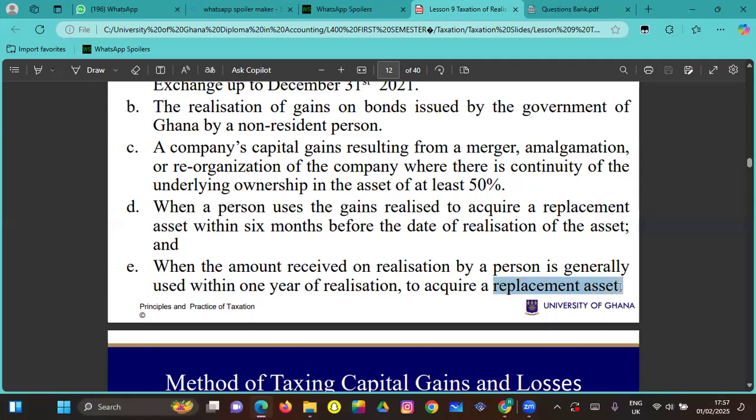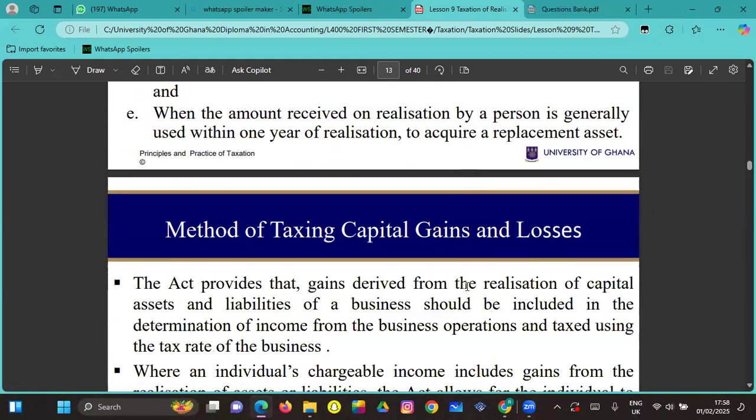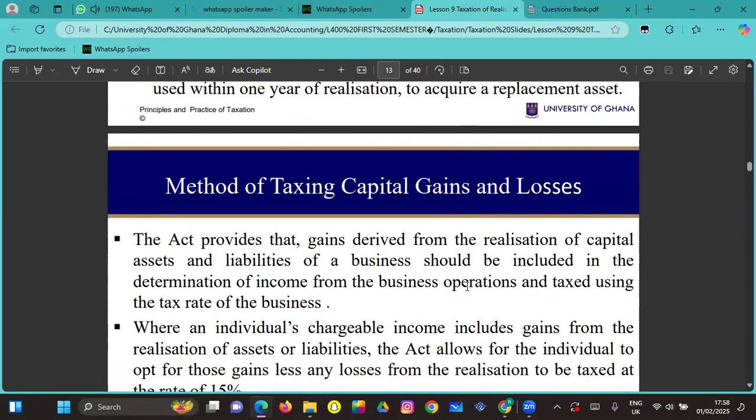So let's say you sold a house or you had a gain on a house. Know that the replacement here is buying a house and not a car. If you buy a car, it is not a replacement. So it should be the same type of house, not the same house, but like a house.